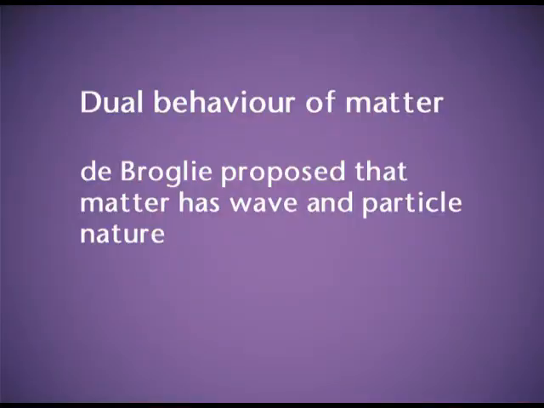Just on the lines of the dual behavior of the electromagnetic radiations, de Broglie also suggested that matter has also dual behavior. But this dual behavior was observed in the electrons and the subatomic particles and not in their heavier objects.